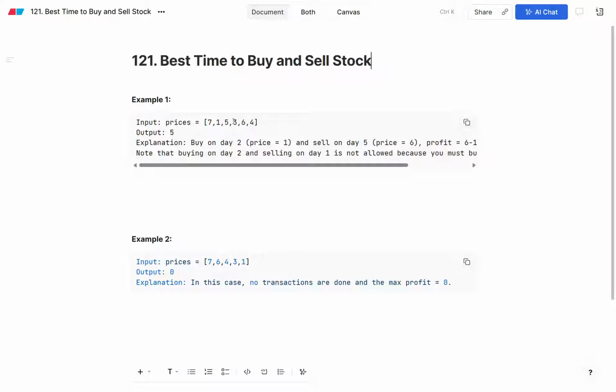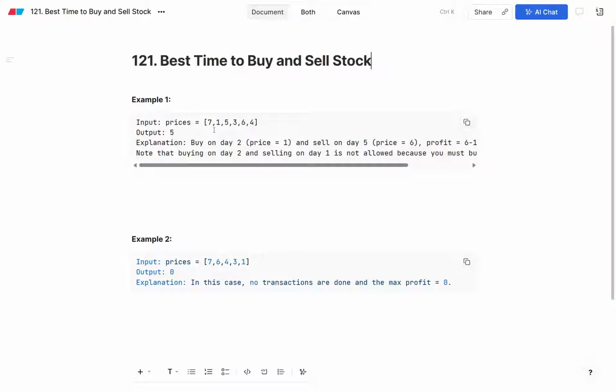So we need to find the particular day on which the stock is lower in price, and we will try to sell that stock at a higher price, on another day or after some time. In real time also, as I said, we check at what price we are buying the stock. We try to keep the cost of the stock minimum, and we try to sell it at a higher price so that we can get the maximum profit.